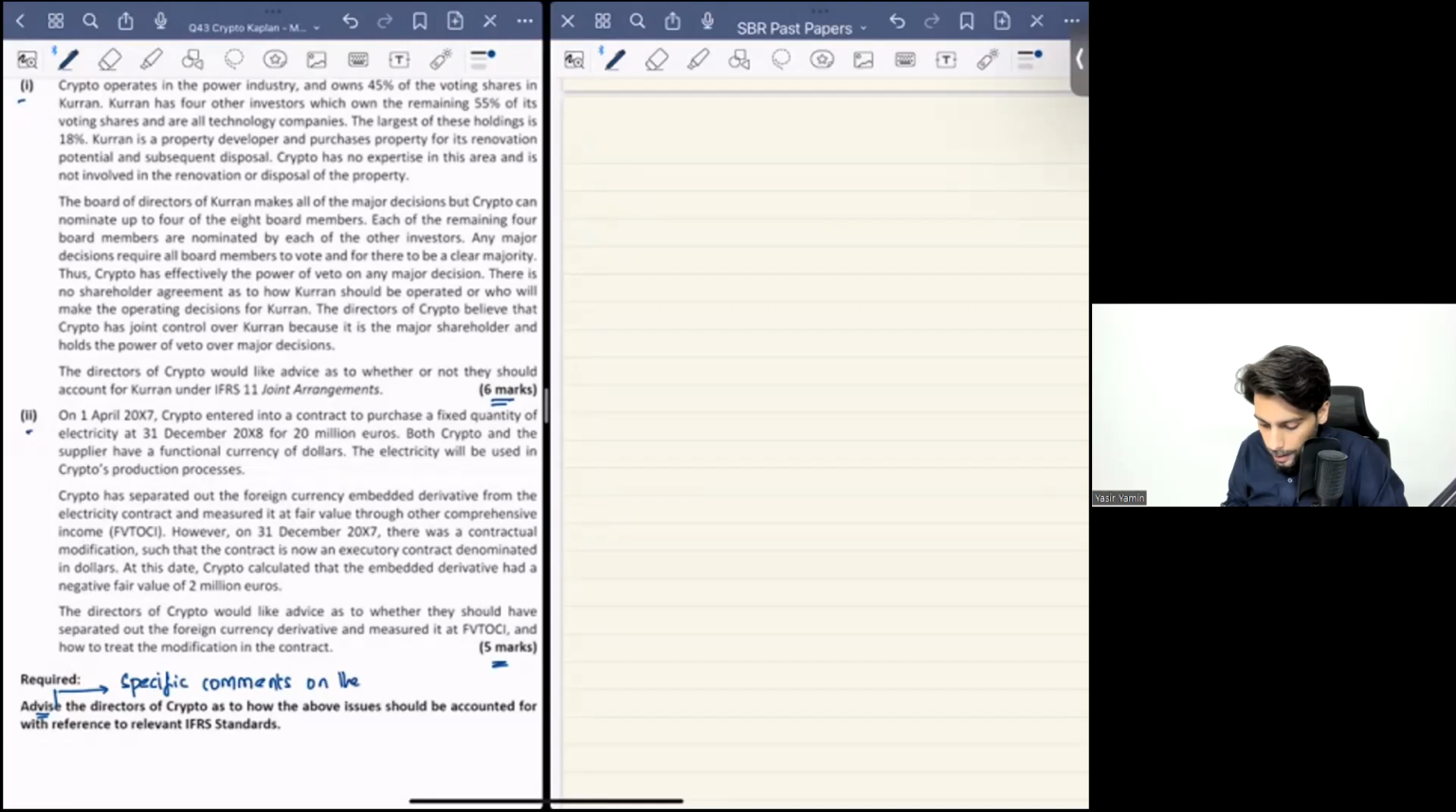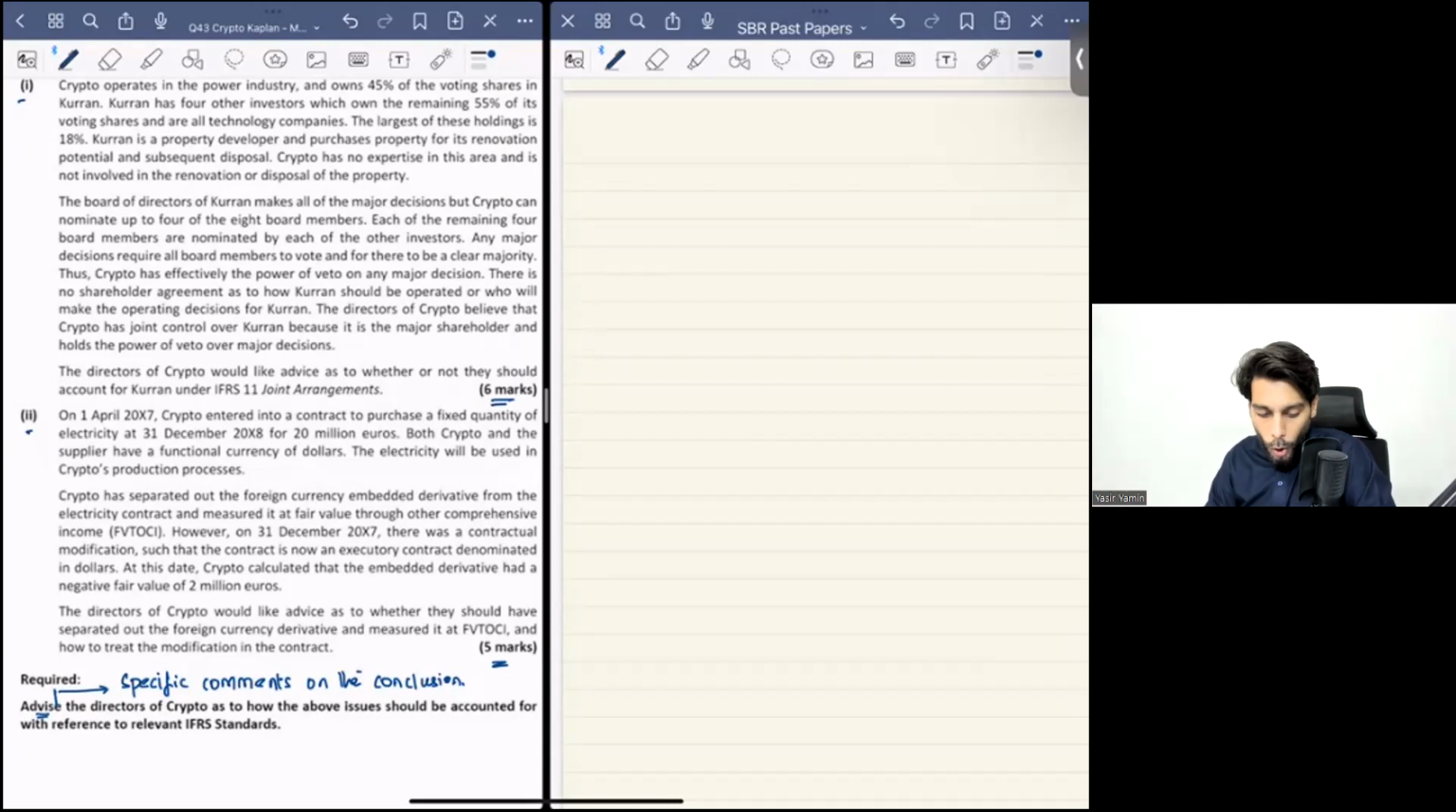Remember, whenever there is an advice requirement, you need to conclude your overall findings and right away give the advice, whether this accounting standard should be followed or that accounting standard should be followed, or what should be done. A specific advice needs to be given. Regardless of whether that advice is 100% accurate, you will get marks for at least putting up an advice. If you don't put up an advice, you will lose marks for that portion.